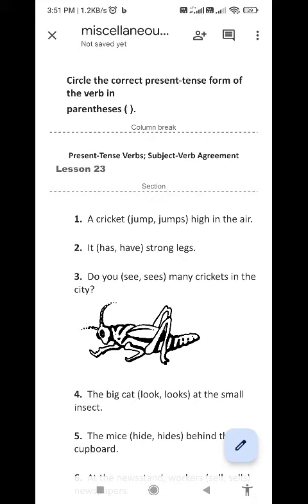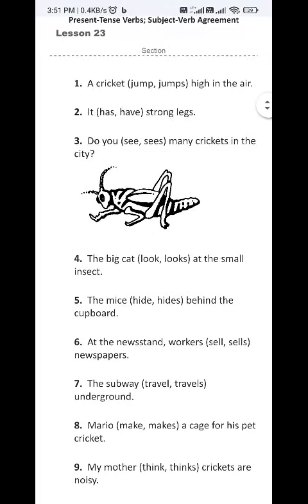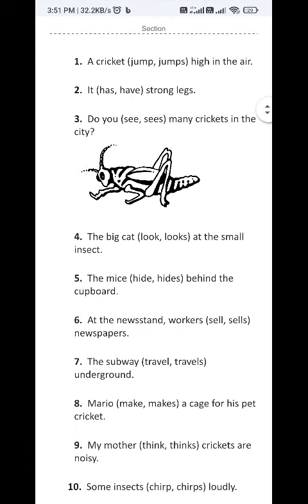Already the cricket's picture you can see there. Okay, it is one of you. Whenever I look at this cricket, it reminds me of you.